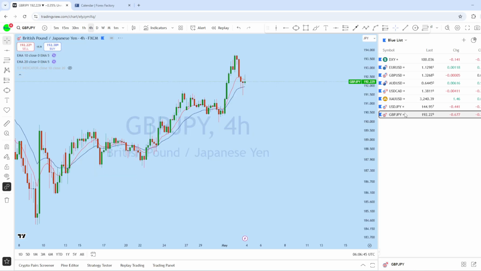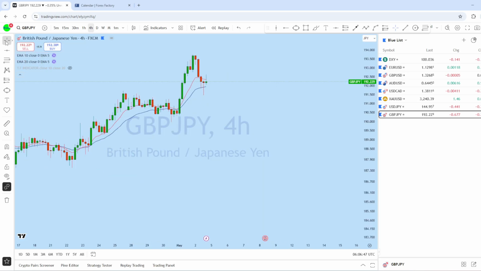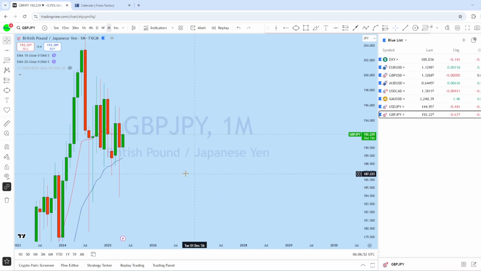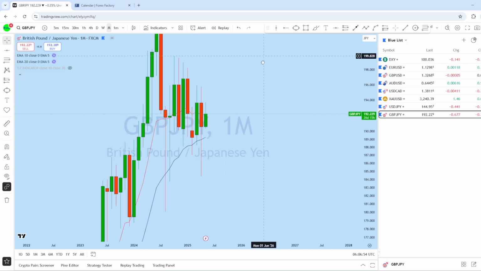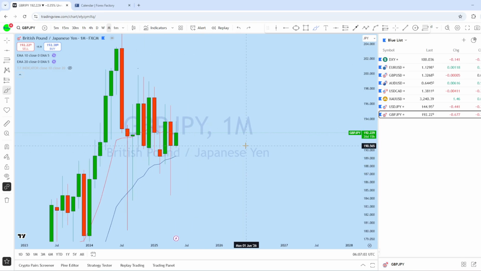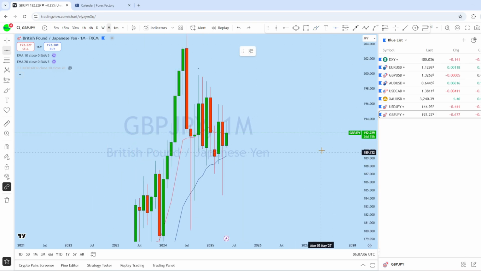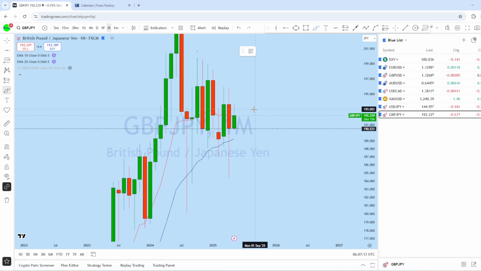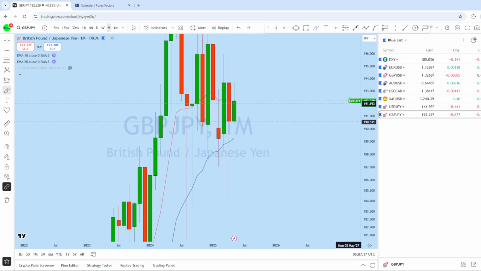Now let's look at GBP JPY. Let's see what kind of trading opportunity we have. Looking at monthly chart on GJ, we can see that on the monthly, the market is forming a series of lower highs on GJ, and with that series of lower high formation, the previous monthly close was a big long wick candle, and with that long wick candle, from this monthly support, as soon as the candle closed, the price got a bounce here, and with that bounce, what we could see is the price, after retest, revert back again to the upside to create a new higher high.